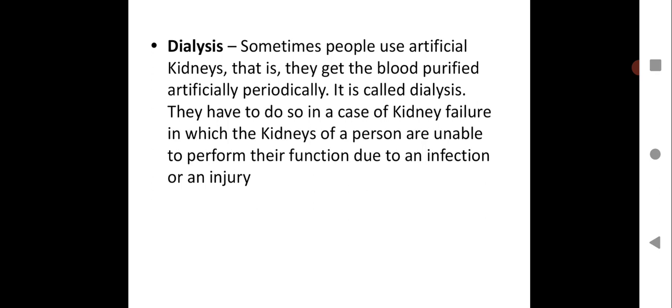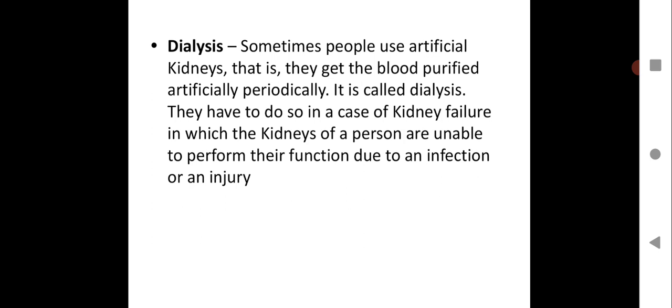So that is an artificial kidney, and you have to regularly go to the hospital and get dialysis done, to purify the blood artificially. Periodically you have to do this, otherwise the blood will become impure in the body and life will be at stake. They have to do so in case of kidney failures, in which the kidneys of a person are unable to perform their functions due to an infection or an injury.